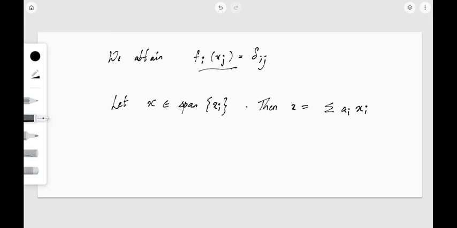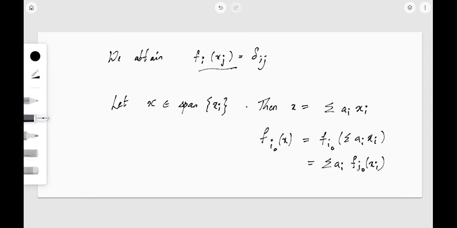Now let me apply f_i dot of x on both sides. So this will be f_i dot of summation a_i x_i, and f_i dot is a linear functional, so I can take summation a_i common, and this will be f_i dot of x_i, right?